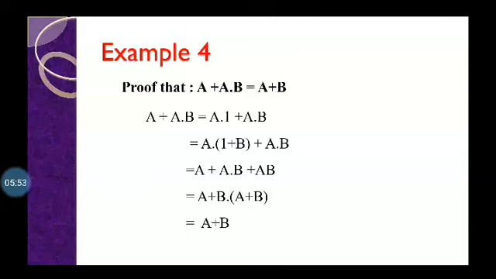Now next is example 4. a + ab = a + b. Now we take a as common, so we write a into (1 + b) plus ab... taking a as common, the remaining terms are 1 + b, and then a + ab + ab as it is. Now here we can write it as a + b in the bracket, a + b. Now the final answer is a + b.